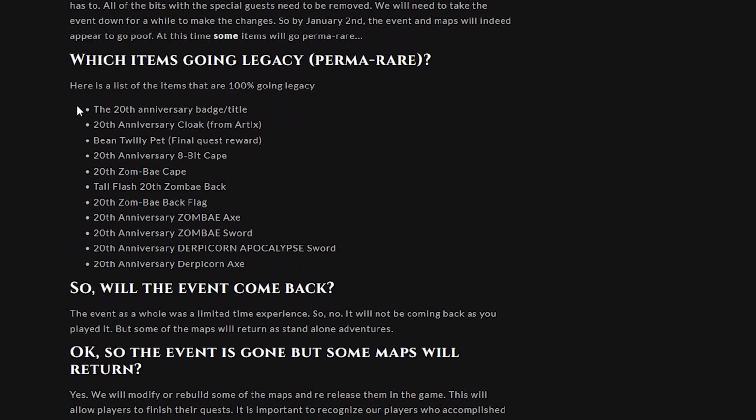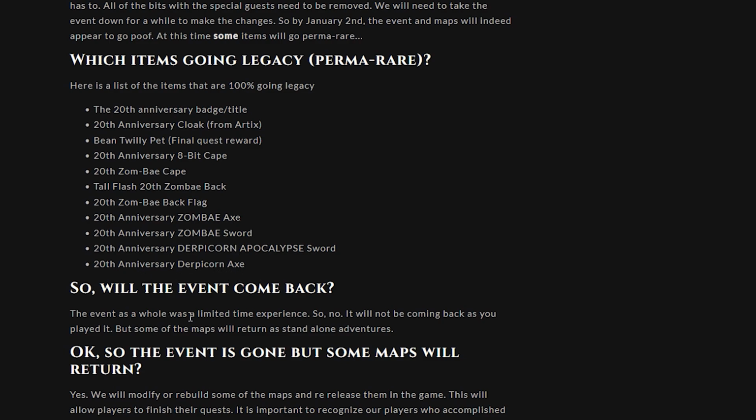So if you still have items you want to go for, you can, except for the following. There is a list of what is going to be removed, and it is as follows: the 20th anniversary badge title, the 20th anniversary cloak from Artix, the Bean Tweely pet, which is the final quest reward, the 20th anniversary 8-bit cape, the 20th zombie cape, the tall flash, I don't know if that's what it's called, the 20th zombie back flag, the 20th anniversary zombie axe, 20th anniversary zombie sword, the 20th anniversary Derpycorn Apocalypse sword, and the 20th anniversary Derpycorn axe.